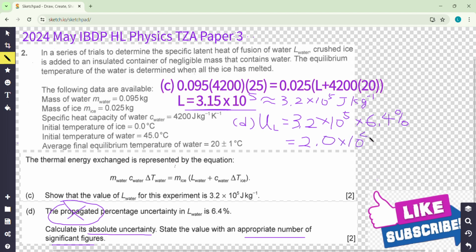Remember, you need to stay in scientific notation. And remember, it is a multiplication, so the significant figures follow the least. Both have 2 significant figures, so your result should have 2 significant figures. Okay, you got it? Well done.